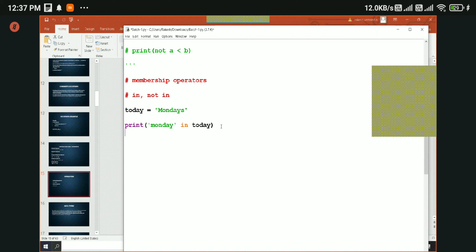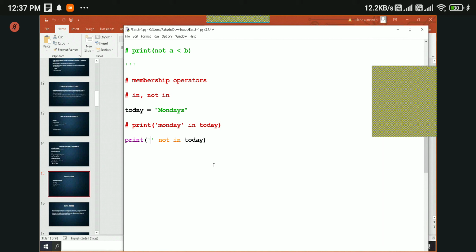And another one is not in, right? So let us comment this out. Print function again. So not in. Not in is quite opposite to the in operator.